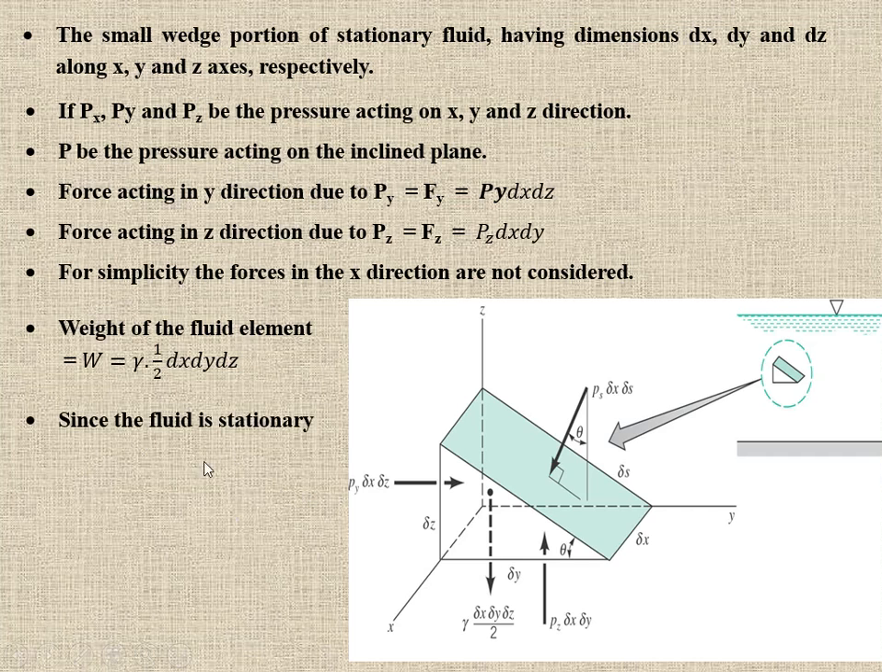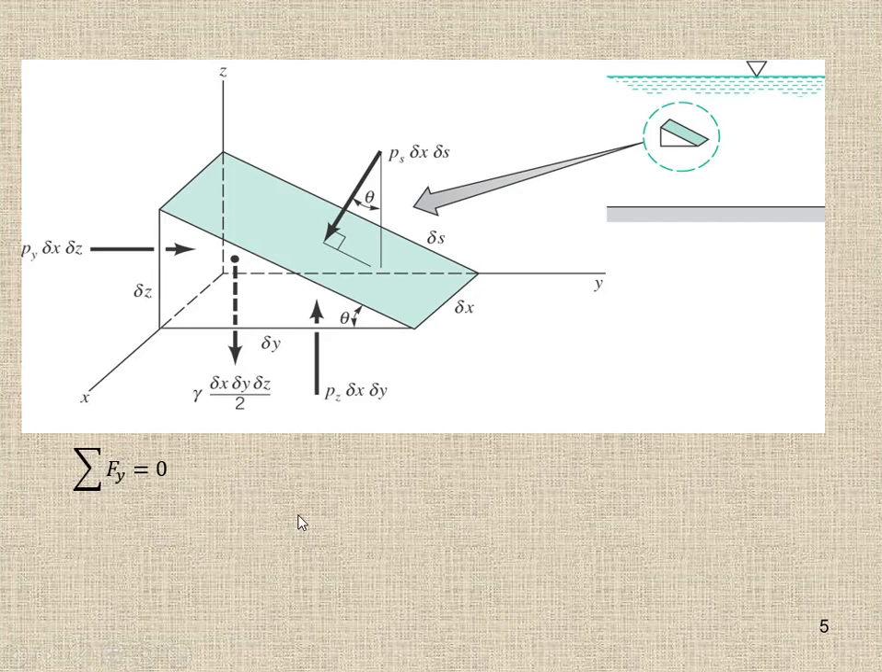Since the fluid is stationary, no shear stress is acting on it, so we can apply the equilibrium condition as sigma Fy is equal to 0. Now we are going to apply Newton's second law. Since the fluid is stationary, Fy is equal to 0. So all the forces acting in the y direction we are going to consider. The force in the y direction is Py del x del z.